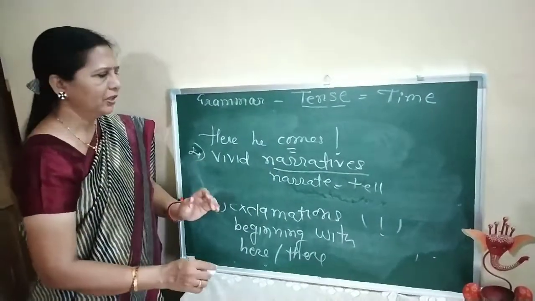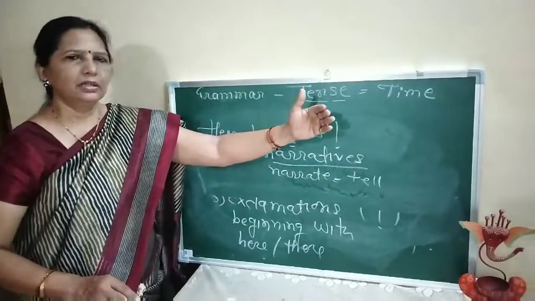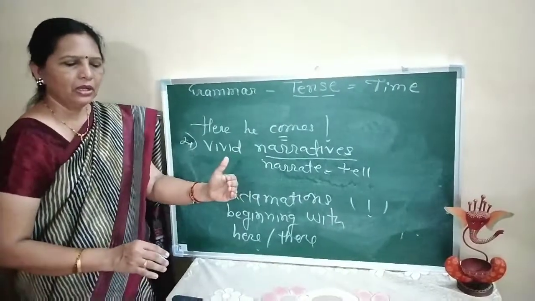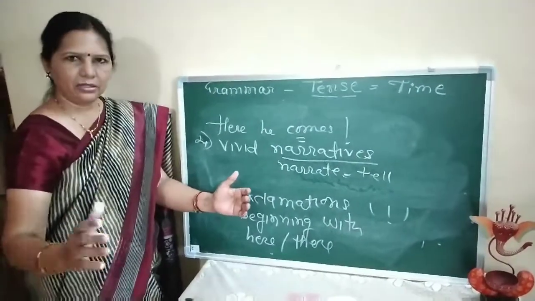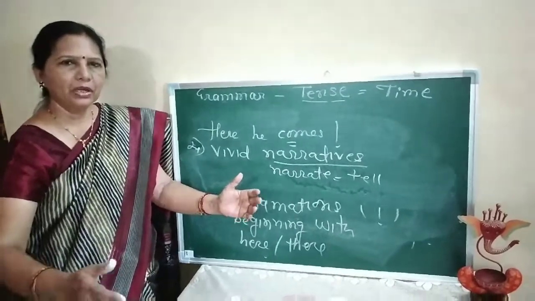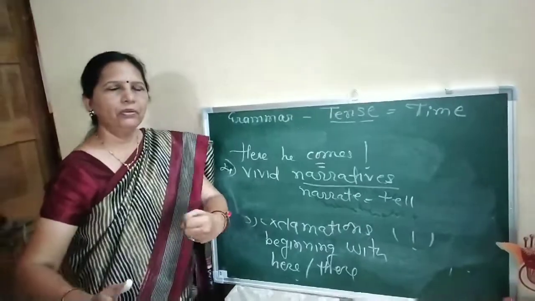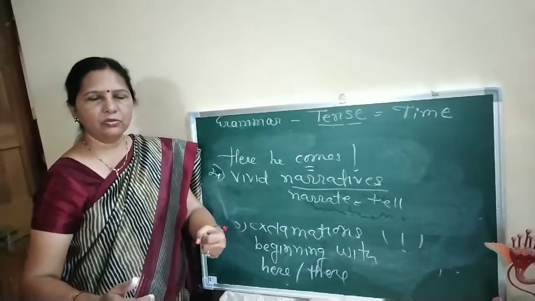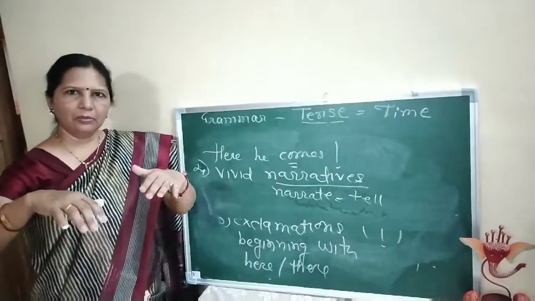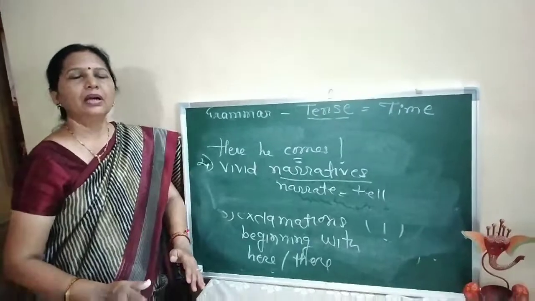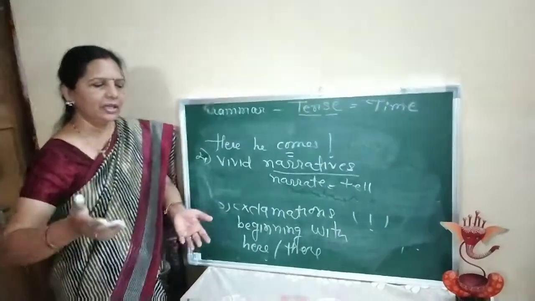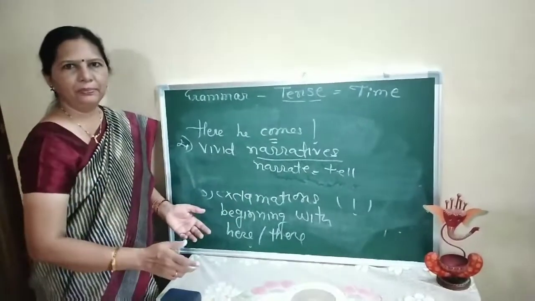For example, you can say the wrestler comes from this side, his opponent stands opposite to him, the wrestler gives him a blow, the blow is very heavy, the opponent falls down, the coach immediately rushes with him to the hospital.